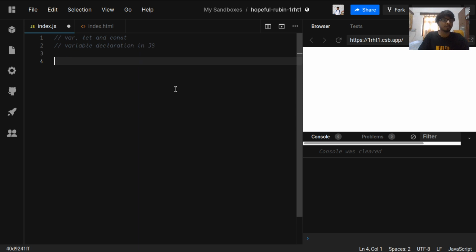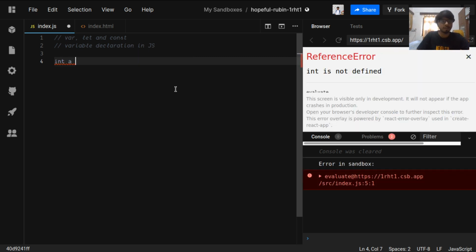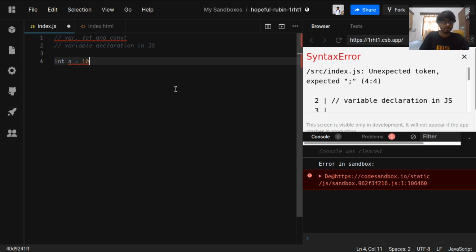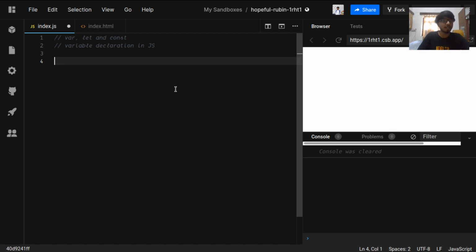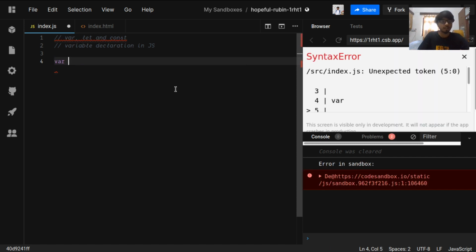Like you have seen in C++ and other programming languages, you need to specify the type of a variable first before going forward. In JavaScript this doesn't happen. In JavaScript everything is dynamically typed, so we use var to give a variable some value.